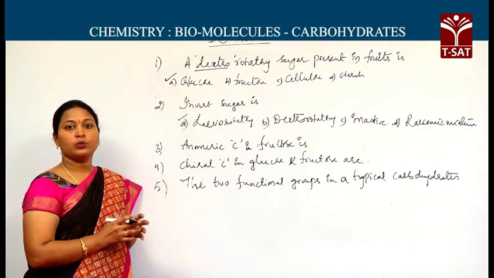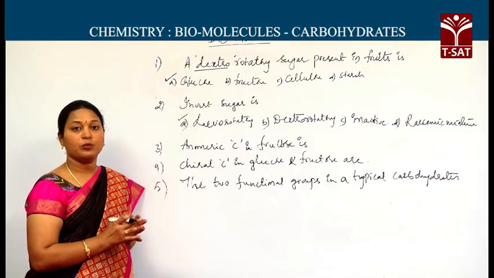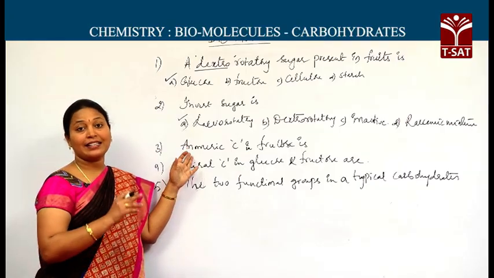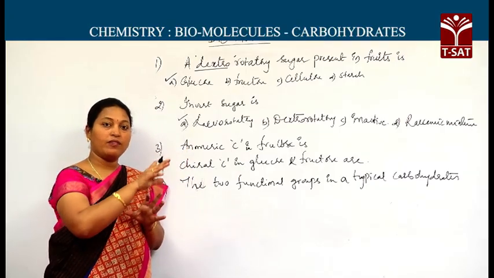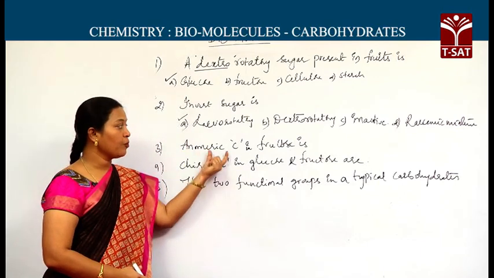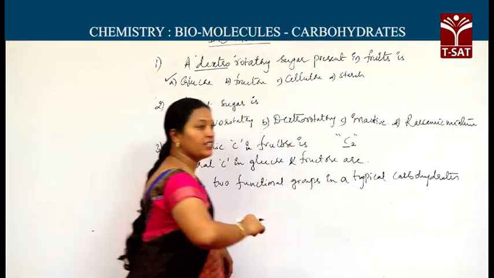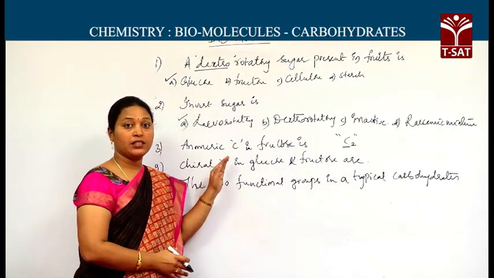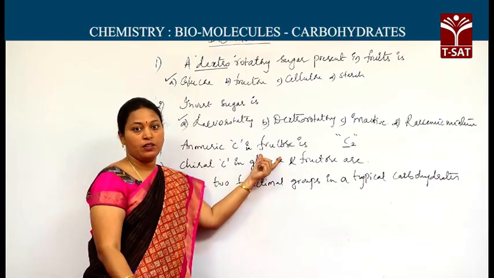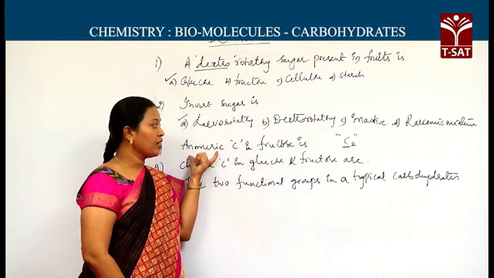While explaining glucose, as said, the carbons which differ in their configuration at the first carbon are said to be anomers. But in fructose, the configuration differs at the second carbon. What I mean to say is, where the configuration differentiation starts. Here the anomeric carbon in fructose is C2. It does not mean the configuration only differs at the second carbon; from the C2 position the configuration starts to differ. So C2 will be the first carbon with a different configuration. So C2 is the anomeric carbon in fructose.